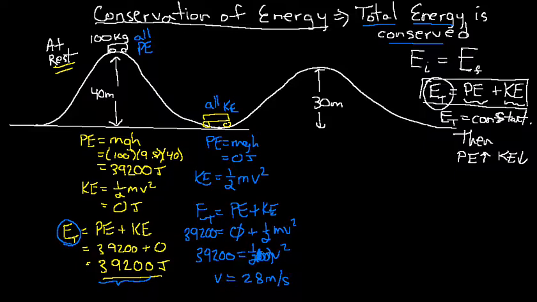This 1/2 of 100 is 50, so 39200 divided by 50, and then you take the square root of that whole thing to find the velocity, which should be 28 meters per second right there. So it's going 28 meters per second right there, and we know that because of conservation of energy. So all the energy that it had up here was all in potential energy. As it was on its trip down, it was changing.